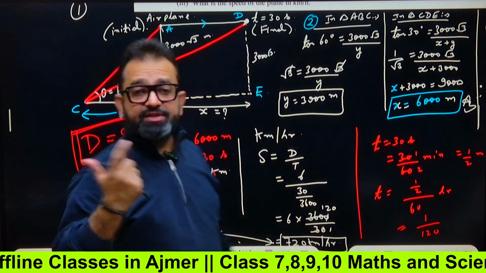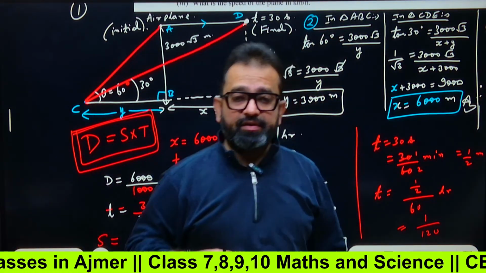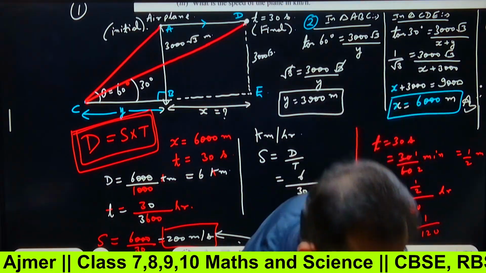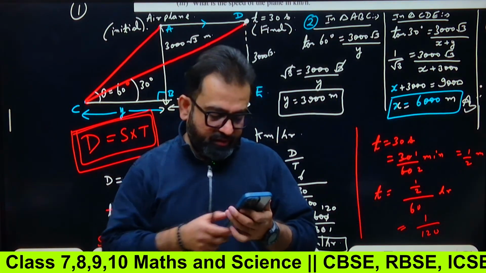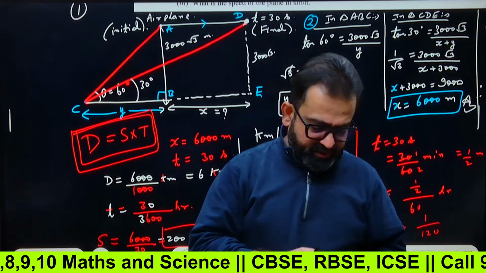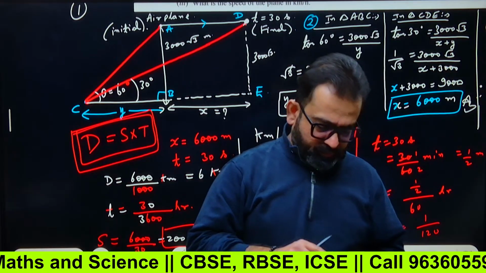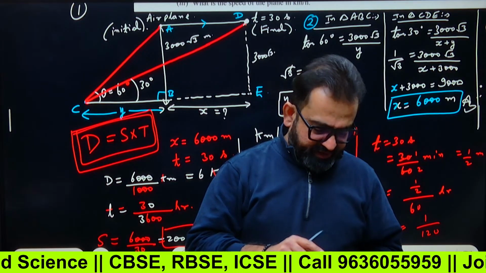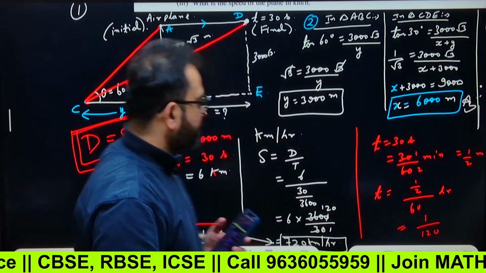And what is the value of tan 60? Anyone in the comments? How many of you know this? Value of tan 60. Anyone? Fast. Very good, very good. 3000 root 3 by y.